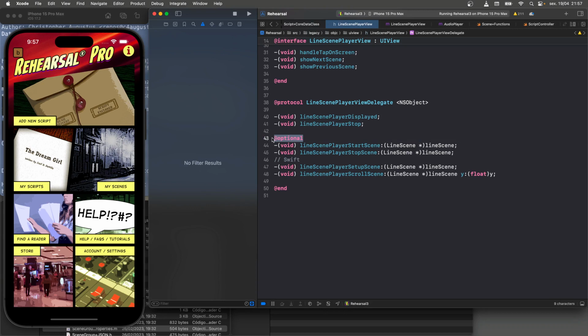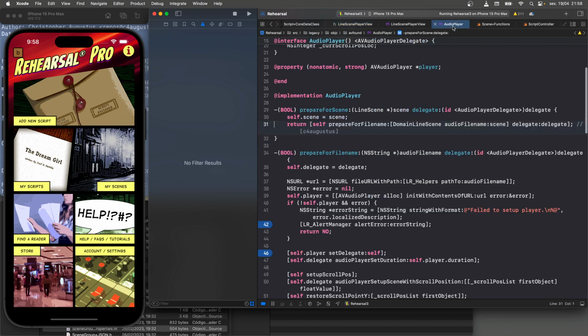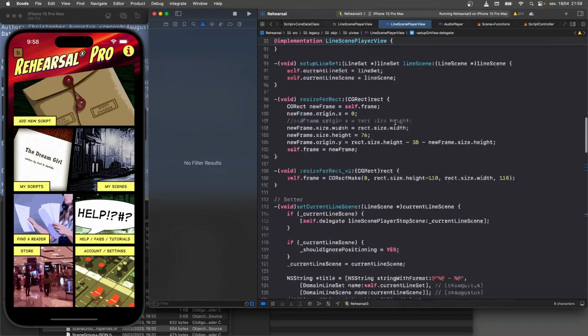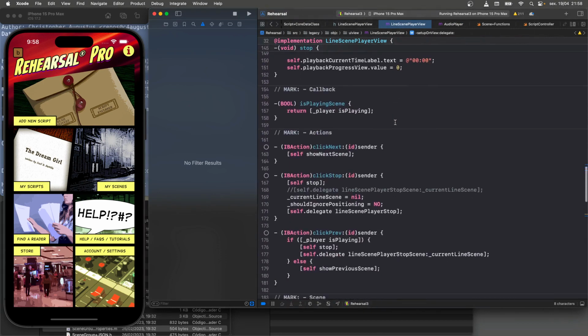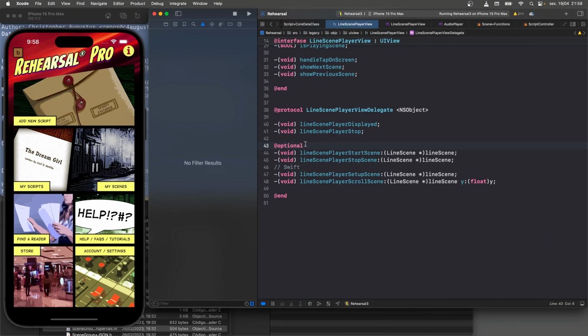For some reason, the original author of this, when he made the delegate protocol, said, I'm going to make these optional. Not sure why he did that. Doesn't make sense to me. Obviously, this is not optional. It's obviously required by a significant part of the app, right? Here, this delegates to it. So if somebody's going to pass in a delegate, why make it optional? This optional thing right here is a large part of the problem.